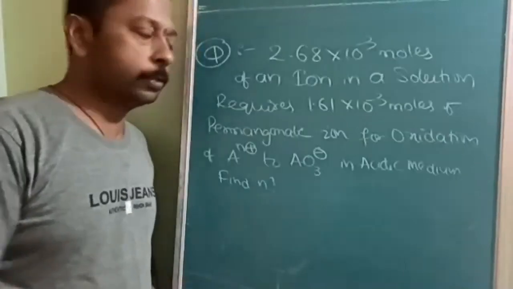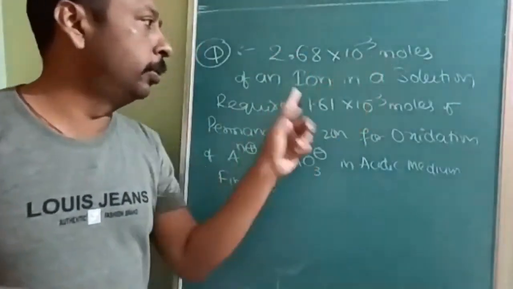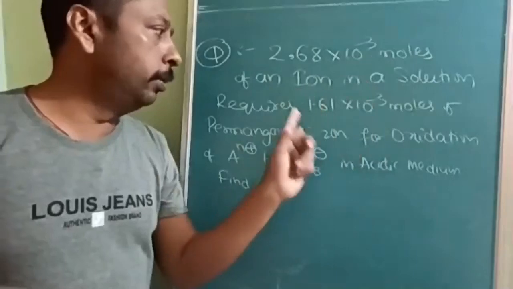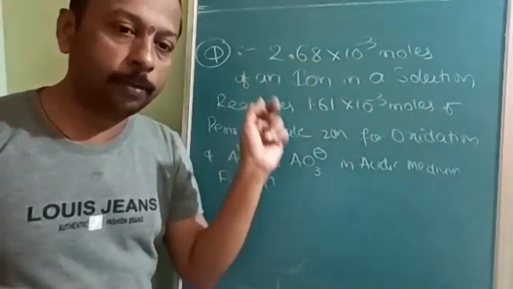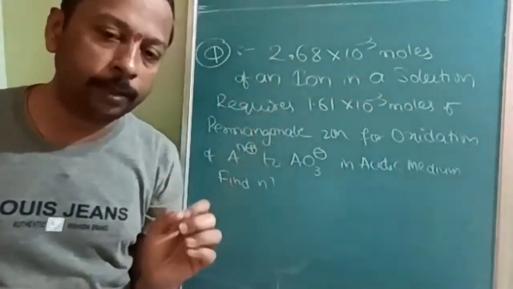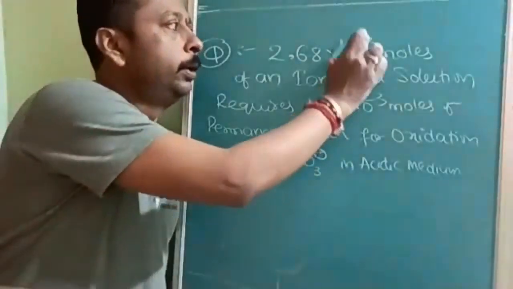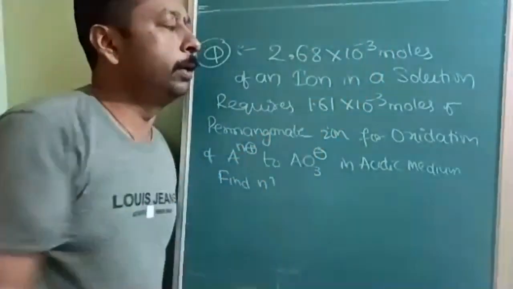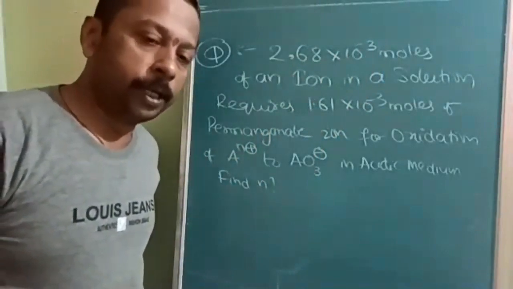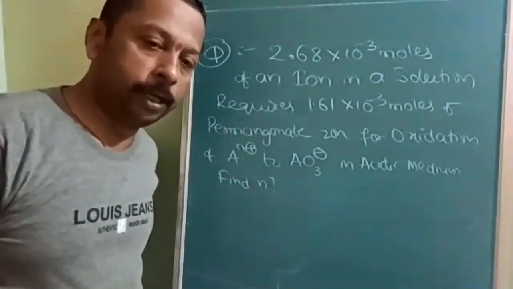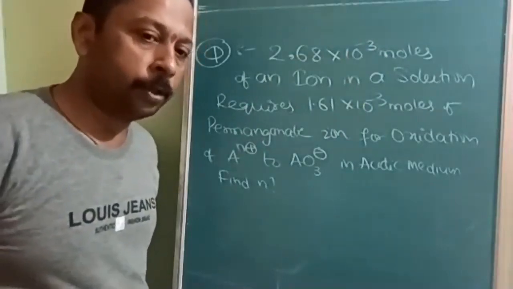Question: 2.68 into 10 to the power of minus 3 moles of an ion in a solution. See here moles are given. You have to be very careful. Constant volume is not given. Moles is the best way. Concentration you need not find out. Directly you can find the equivalent moles. Because N into V is equivalent moles. Here moles are given directly, you can convert into equivalent moles.